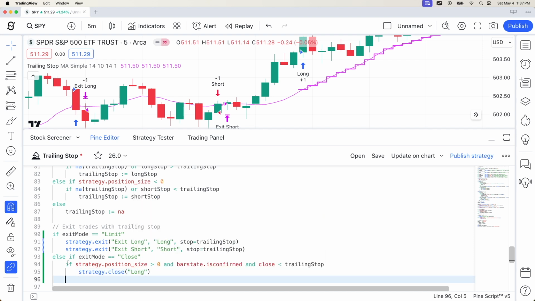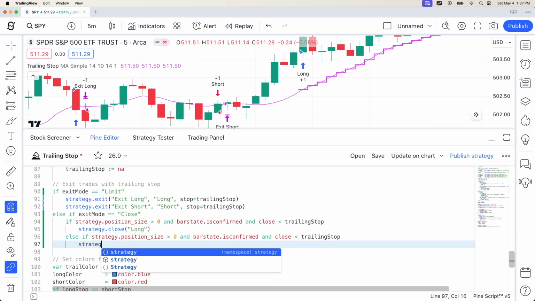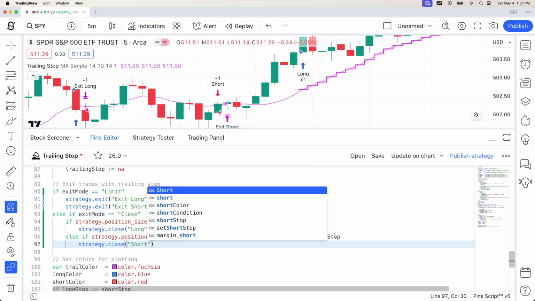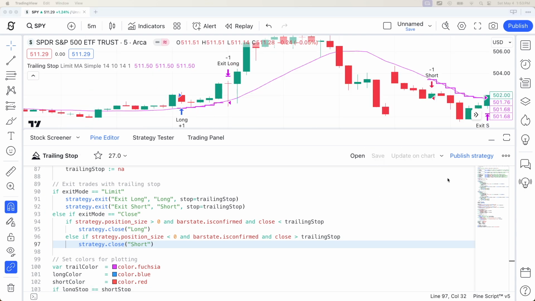And for short, it is almost the same. So let's copy paste like so. With, in that case, we would close short, and the strategy position will be less than 0, and the close must be above the trailing stop. And that should be it. Let's save and check.